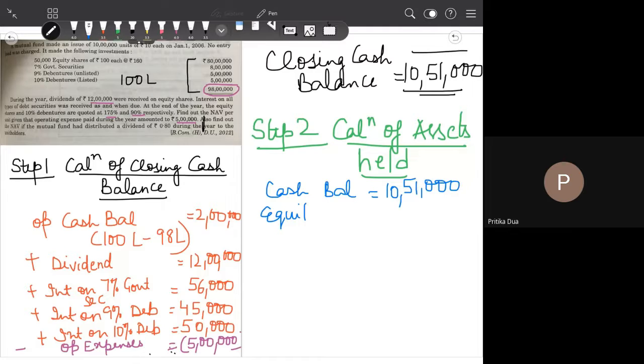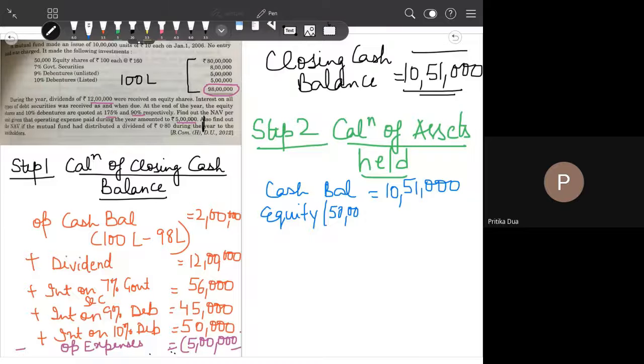Now please be very careful and clear with the concept that 175% is on the face value of the equity shares. So you have 50,000 equity shares issued, the 50,000 equity shares you are having in the mutual fund portfolio. Now on the face value of 100, the value of each share has appreciated to 175%.